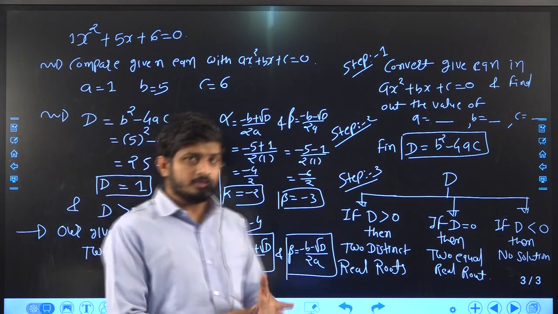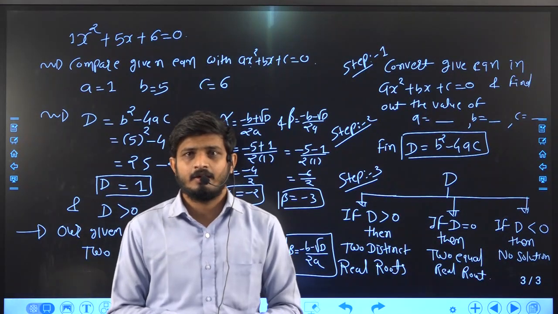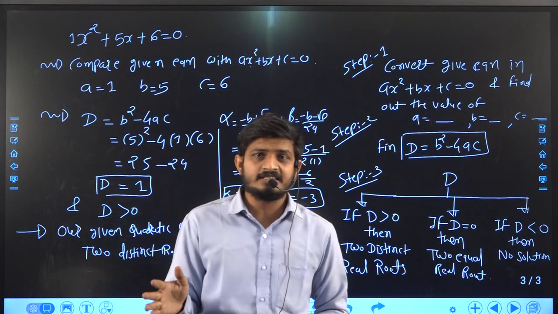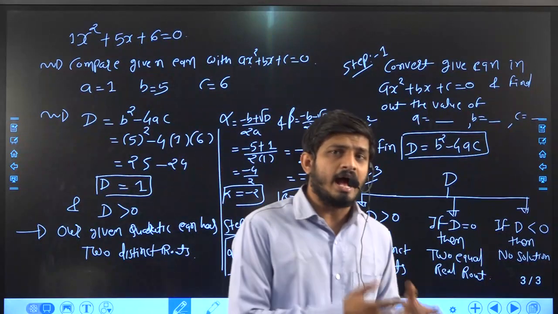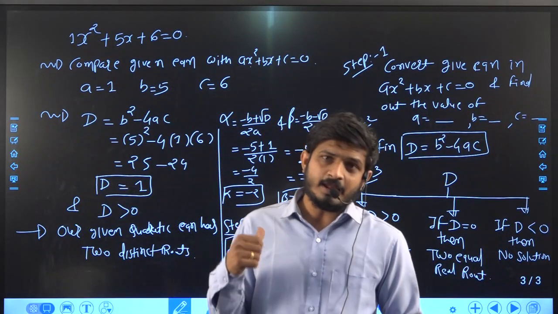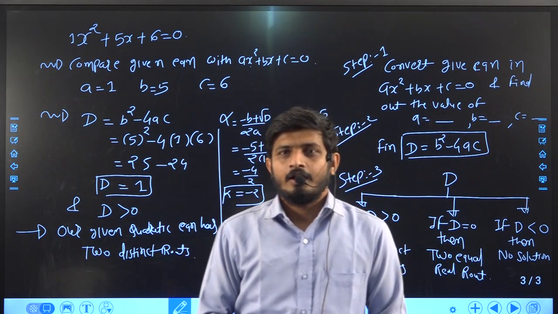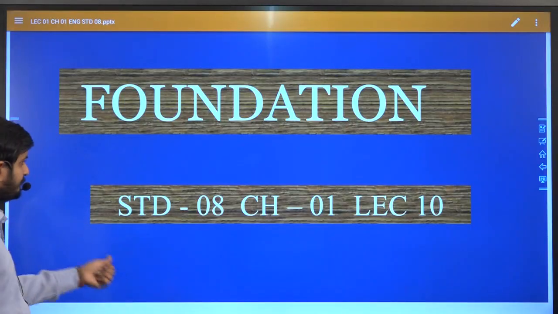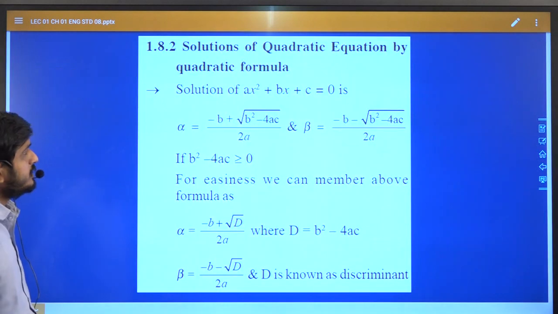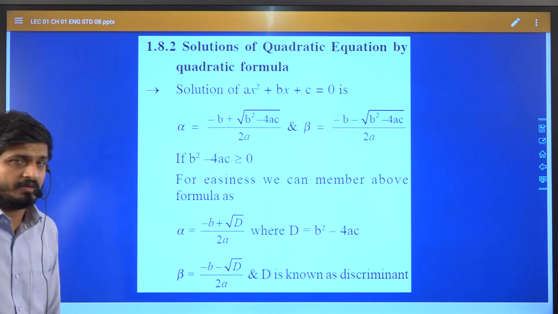This is very useful compared to the factorization method. Why? Because in the factorization method, sometimes you can get your answers, sometimes you cannot. But in this method, you can always get your answer. Okay, fine. Let us see what is there in our module. Solution of quadratic equation by quadratic formula. This is the second method of finding the solution of a quadratic equation.